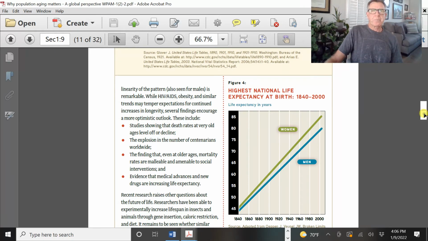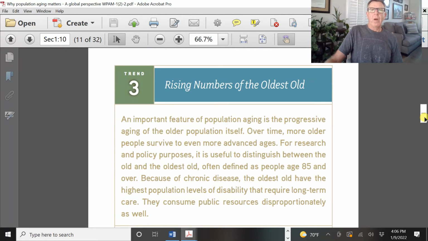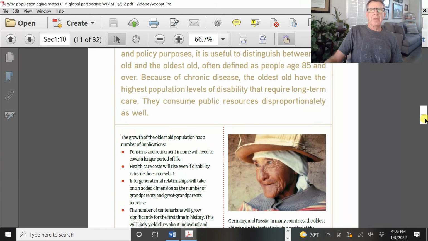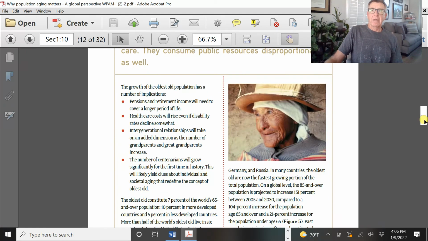Rising number of the oldest old. So we see again the consequences of having these big cohorts, many more older people. And so what are the economic consequences? We as a society are going to have to cover pensions, retirement income for a longer period of life. Healthcare costs rise. That's a huge issue.